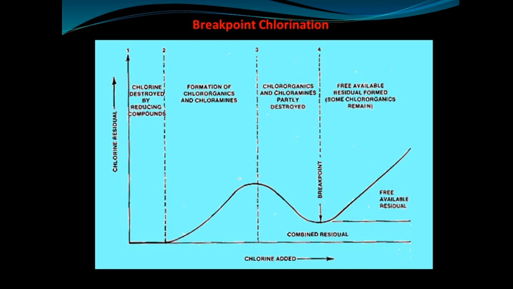Zone 3, from point 3 to point 4, is the destruction of chloramines and chloroorganic compounds, which are destroyed here.